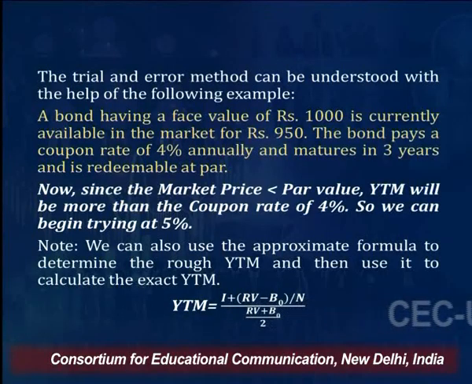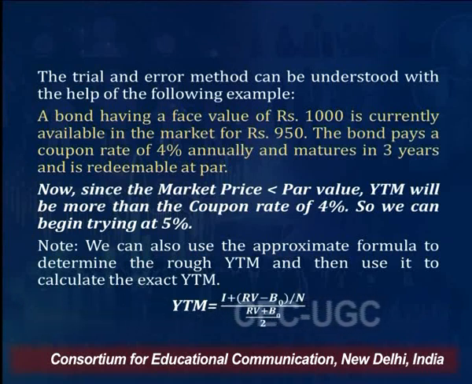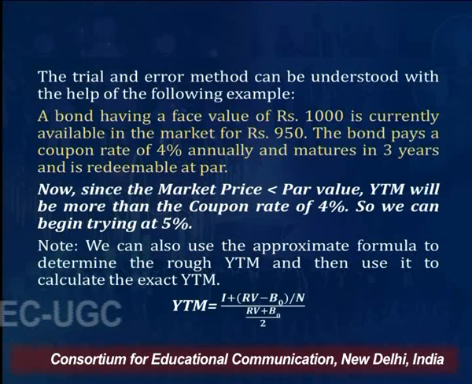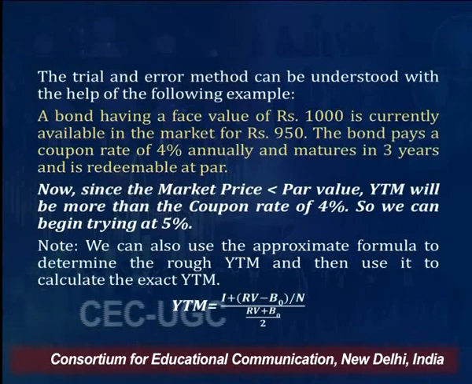So friends, we can explain this with the help of an example. Let me take a general example, without going to exact values. Suppose a bond with a face value of 1000 rupees is currently available in the market at 950 rupees. The bondholders get a fixed rate of interest of, say, 4% annually, and the bond is redeemable at par in 3 years. So what will be the YTM?